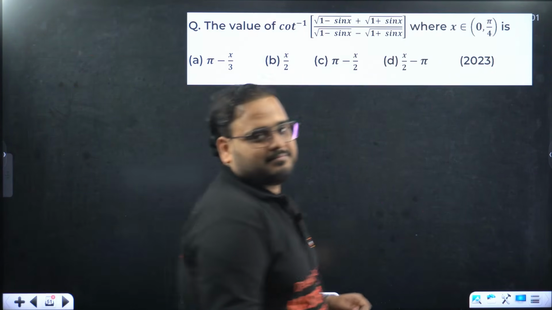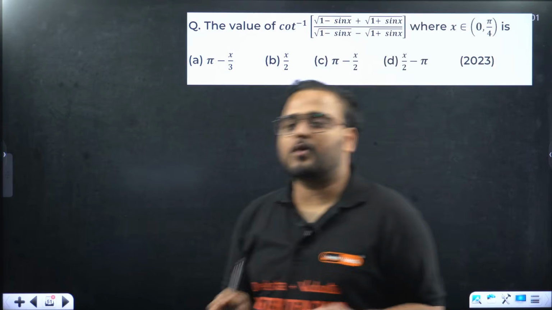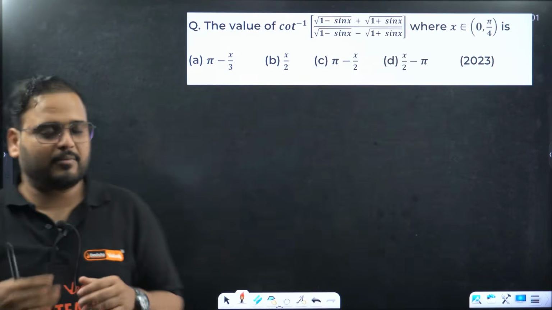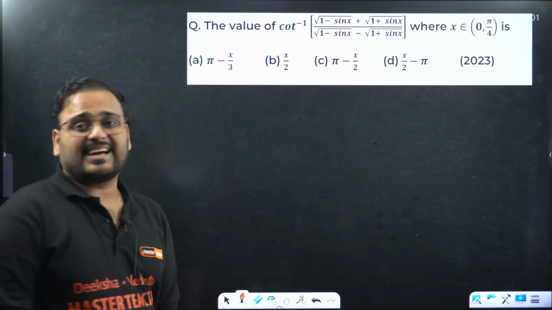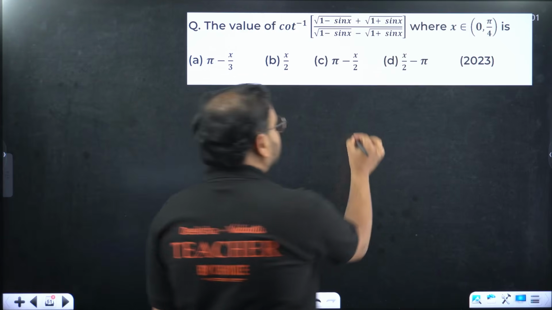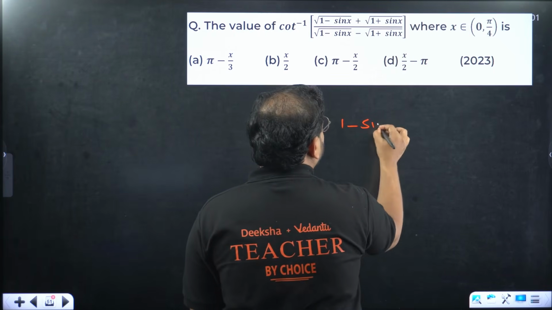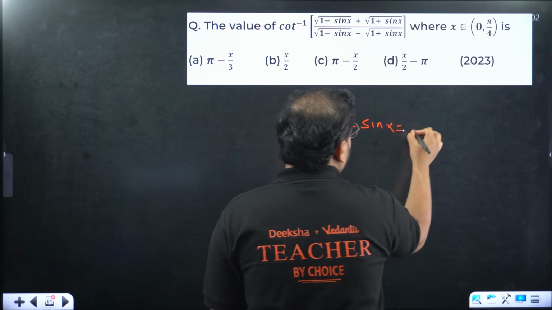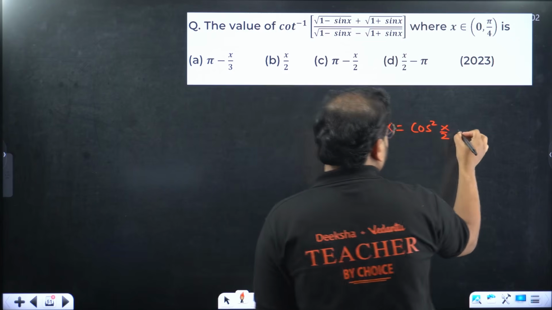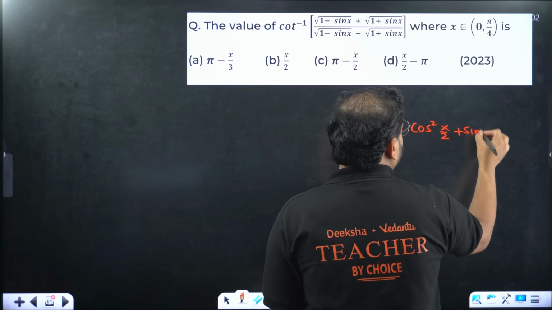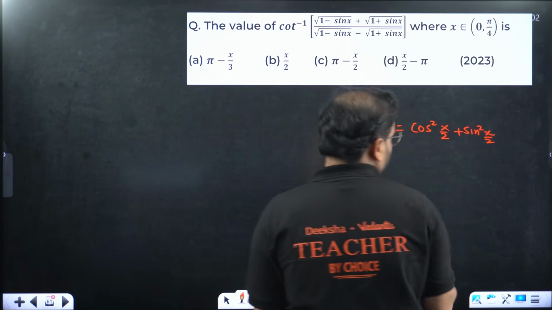This question, okay, a very good problem, little bit calculative in nature, but if you remember the forms, it becomes faster. Okay, so 1 minus sin x, what form is this? 1 minus sin x is nothing but cos square x by 2 plus sin square x by 2.